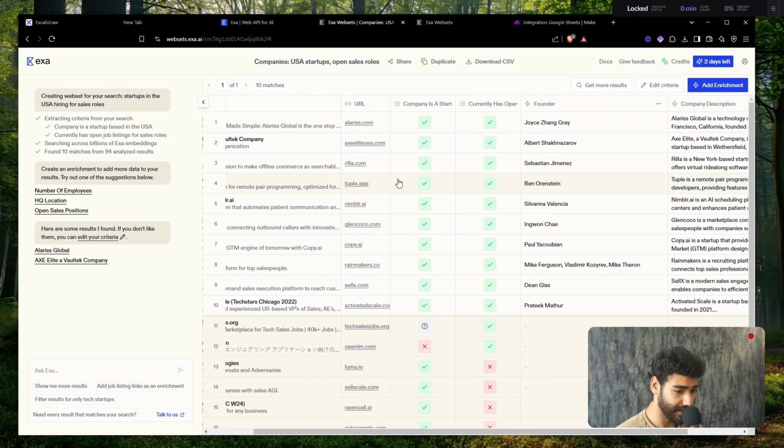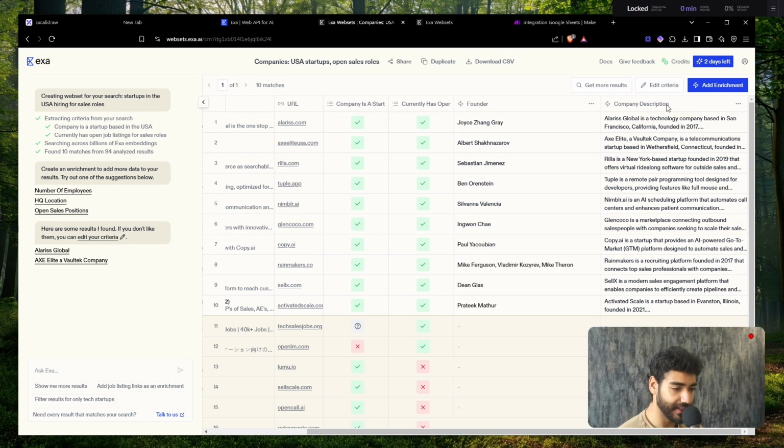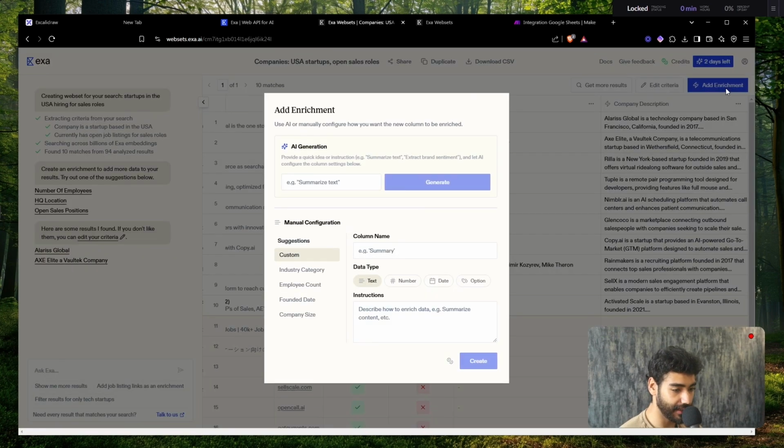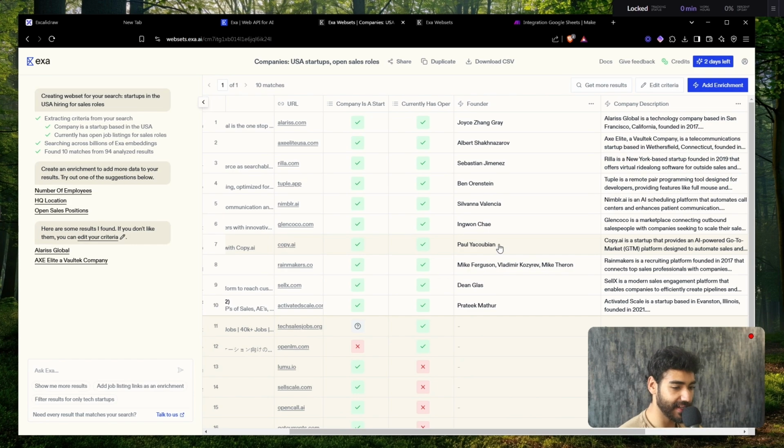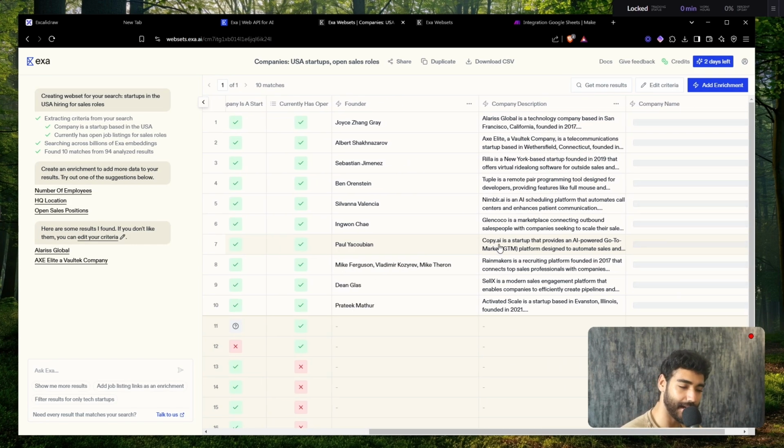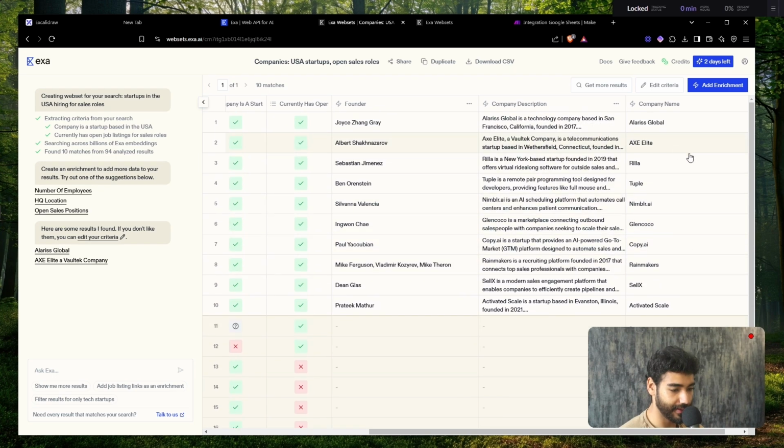Okay, so the next thing I'm going to include is basically going to be the company name. So I'm going to click on add enrichment, and I want company name. Right? So find the name of the company, create. Just because I don't want to deal with cleaning the company names after that in Make. So there you go. This is the company names.